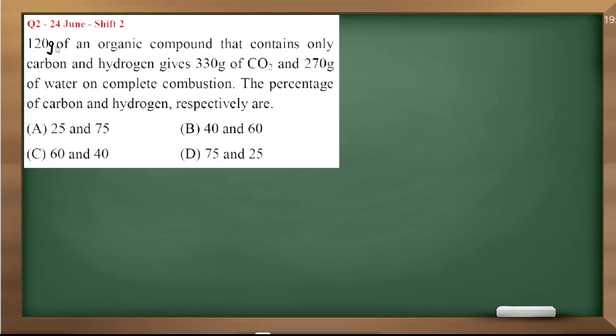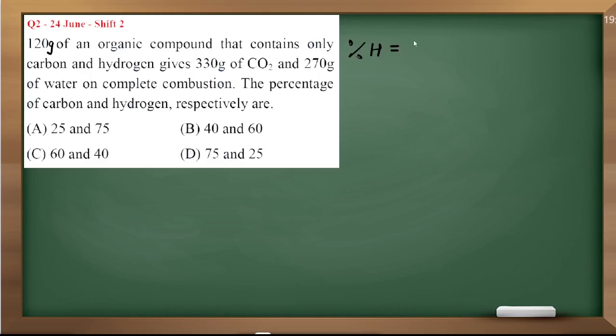120 gram of an organic compound that contains only carbon and hydrogen gives 330 gram of carbon dioxide and 270 gram of water on complete combustion. So what is the percentage of carbon and hydrogen?